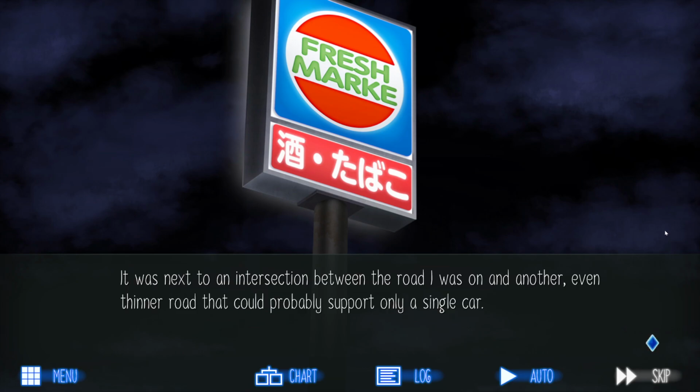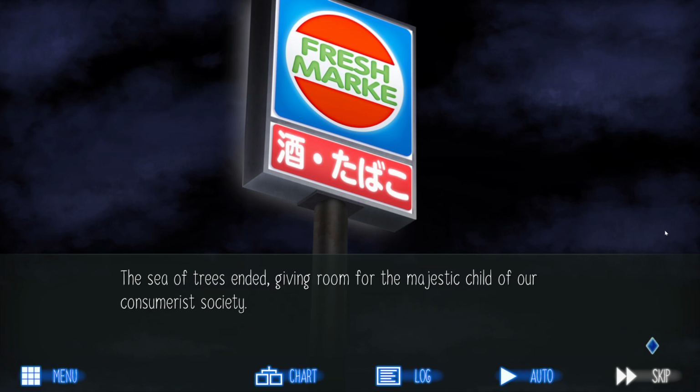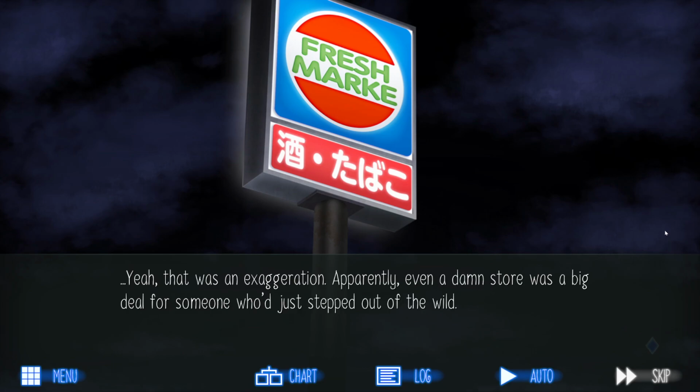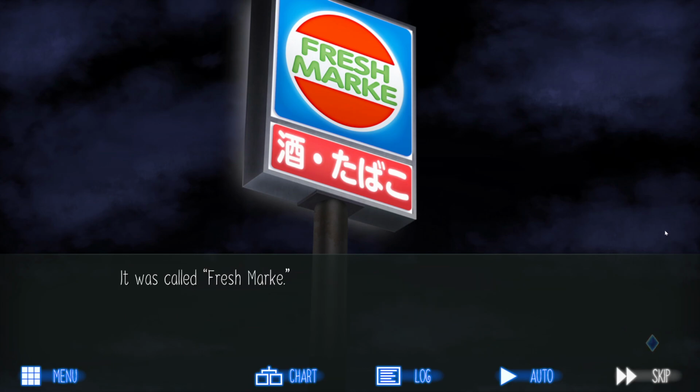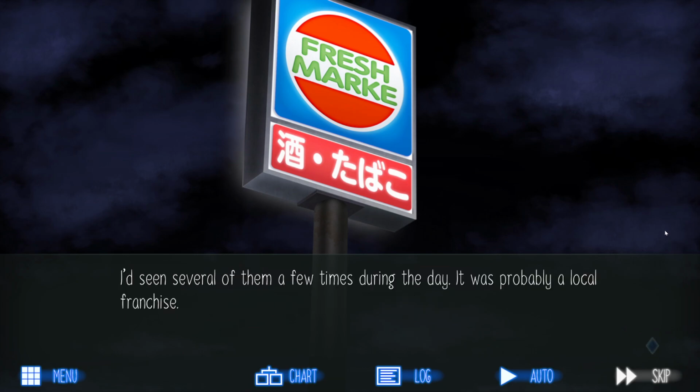It was next to an intersection between the road I was on and another, even thinner road that could probably support only a single car. The sea of trees ended, giving room for the majestic child of our consumerist society. Yeah, that was an exaggeration. Apparently even a damn store was a big deal for someone who just stepped out of the wild. It was called Fresh Mark. I'd seen several of them a few times during the day. It was probably a local franchise.